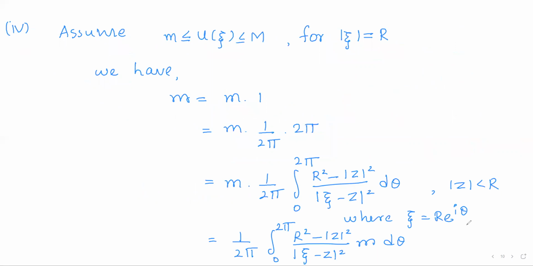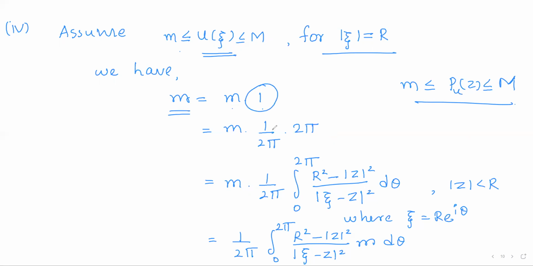Now the fourth one. Assume that u of xi lies between small m and capital M on the circle mod xi equals r. Now what is required to prove? We have to prove m is less than or equal to Pu of z, less than or equal to capital M. So to prove this, start with m. m is m into 1. So that 1 is written as 1 by 2 pi into 2 pi. That is, multiply and divide by 2 pi.